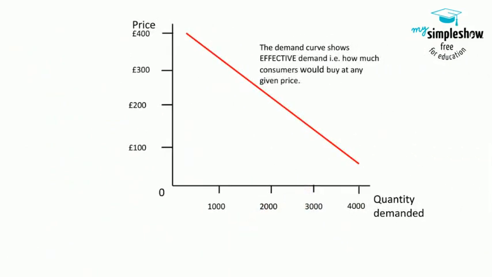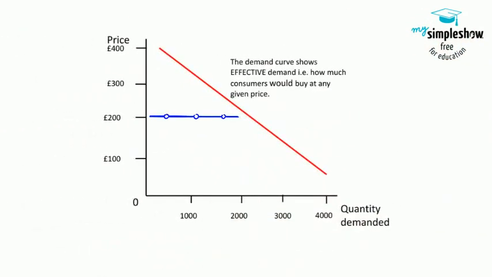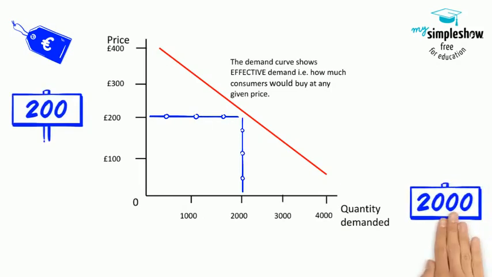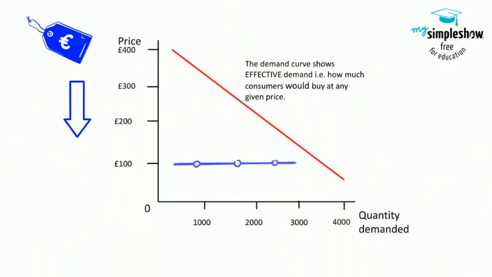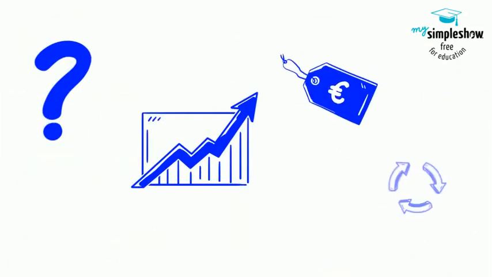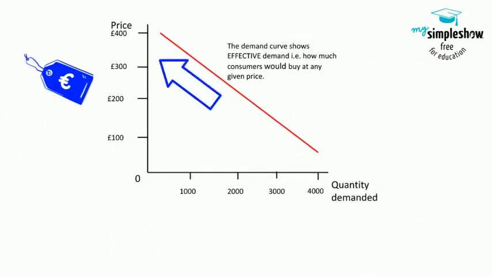The demand curve shows the whole relationship between price and quantity demanded. So we can see that when price is £200, the quantity demanded is 2,000 units. But if price falls to £100, then quantity demanded increases to over 3,000 units. So what happens to demand as price changes? Price changes cause movement along the demand curve.